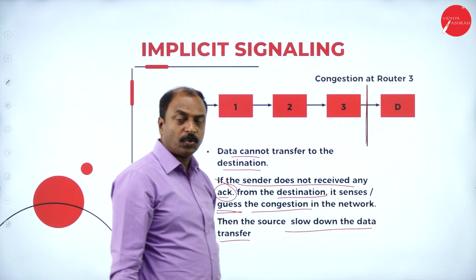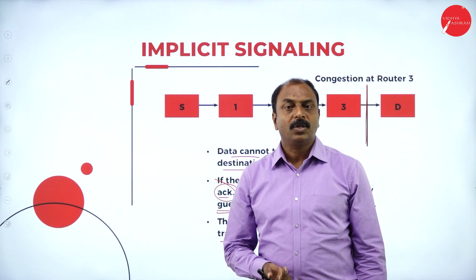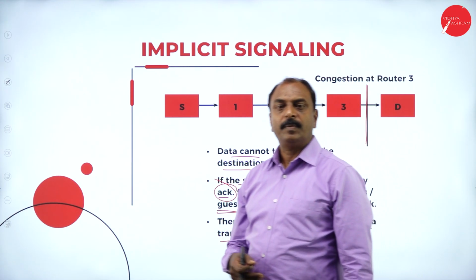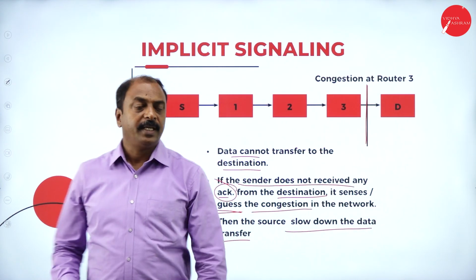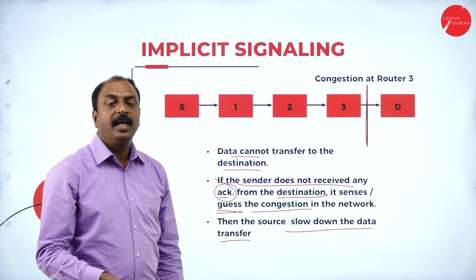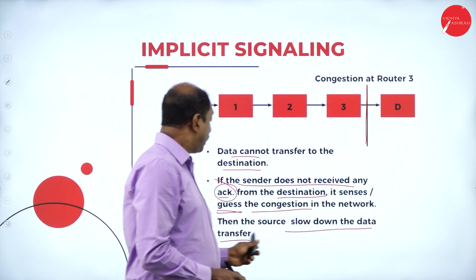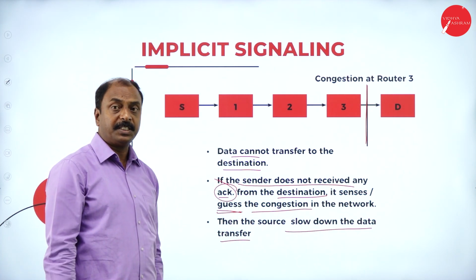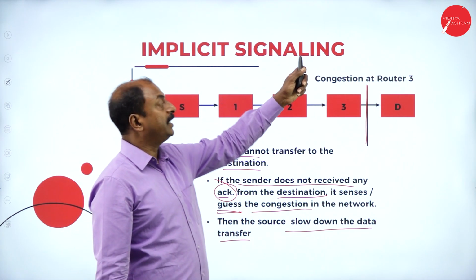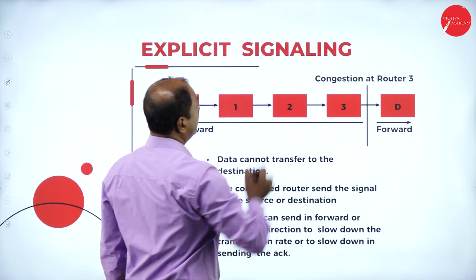If the source node does not receive any acknowledgement from the destination, it senses that there may be congestion, and automatically slows down the data transmission to the destination. In the next slide, we will see explicit signaling.